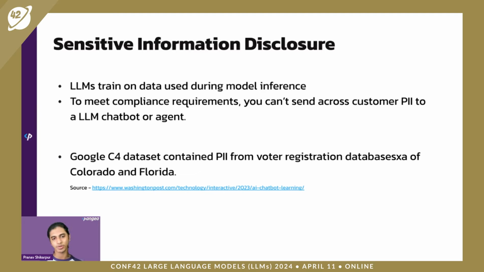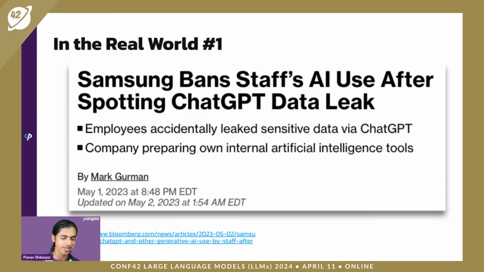So every time you put in stuff in ChatGPT, unless you've disabled the option, it uses your inputs to train and make the model better. So a lot of the times when you put in PII, it's using that information to train on it. And that is kind of dangerous. And as a company, it doesn't help you meet compliance requirements through that.